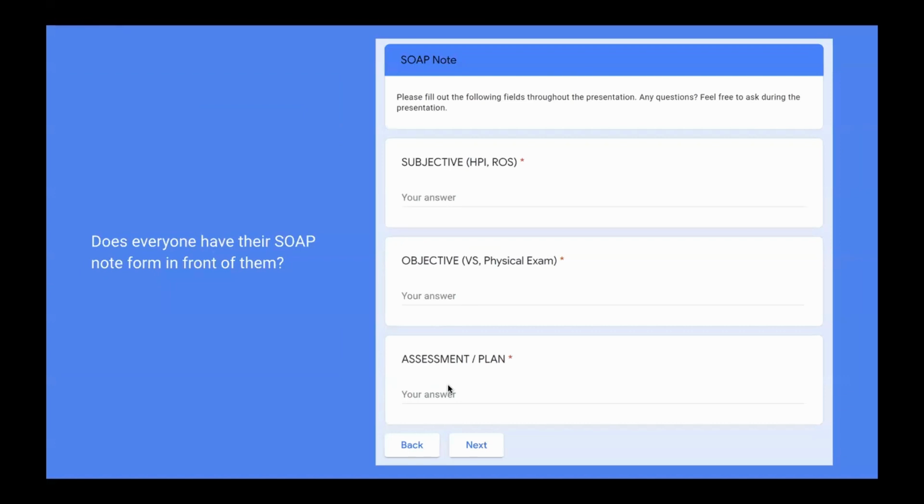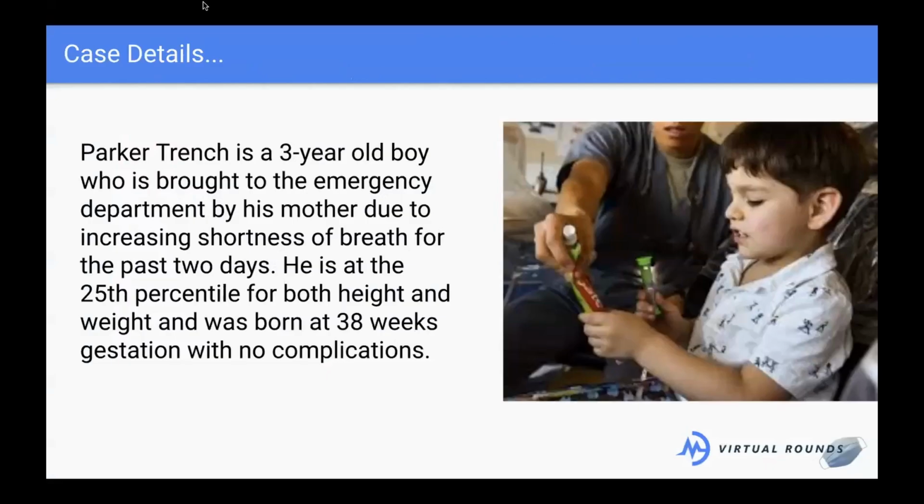We're going to jump right into the case. All right, so here's our patient. His name is Parker Trench. He is a 3-year-old boy who was brought to the emergency department by his mother due to increasing shortness of breath for the past 2 days. He's at the 25th percentile for both height and weight and was born at 38 weeks gestation with no complications.